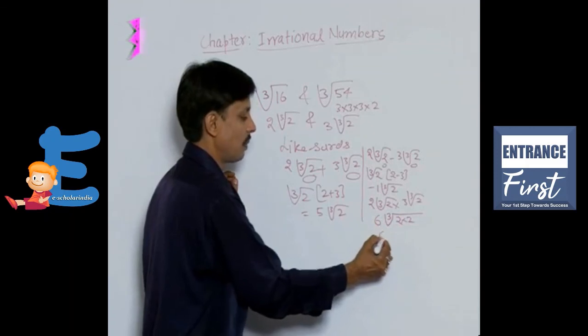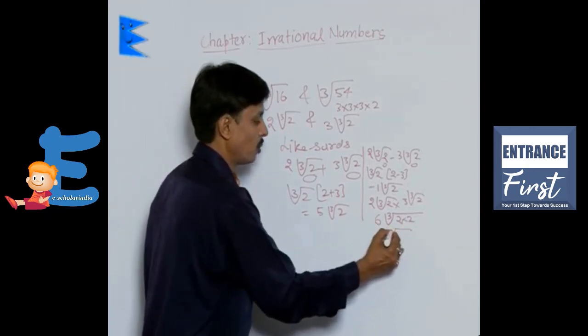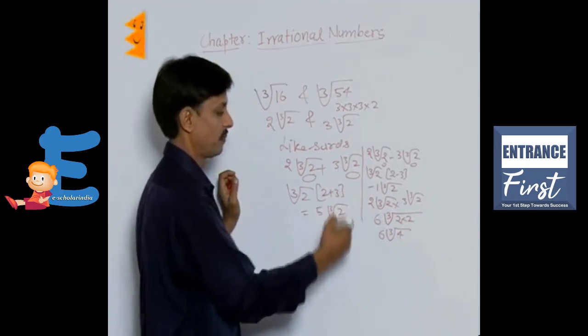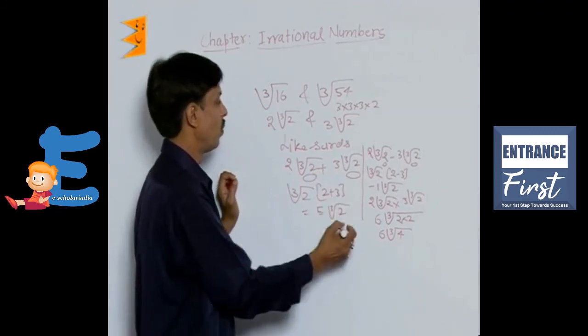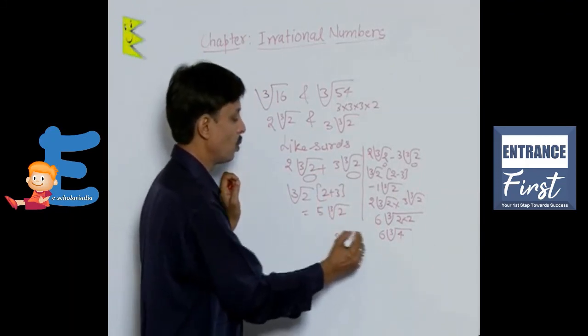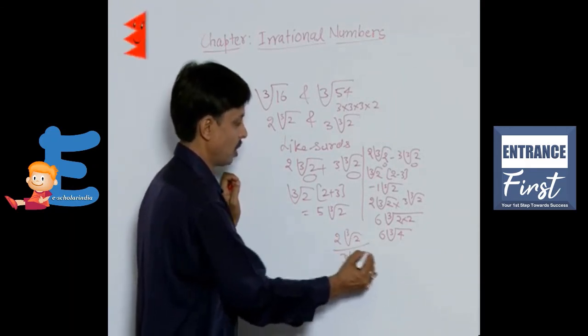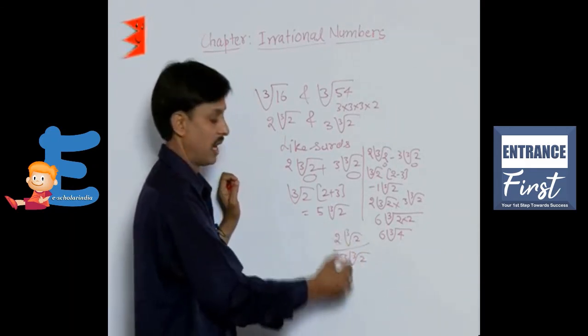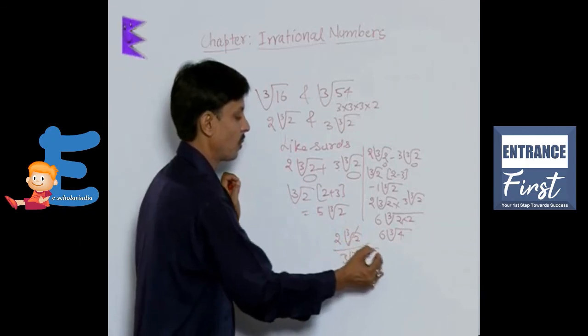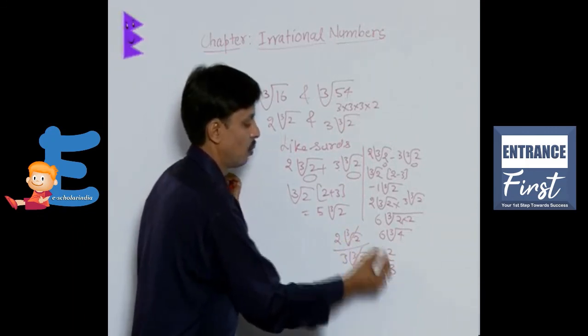So the answer comes out to be 6 cube root of 4. This is the product. In case of division, 2 cube root of 2 divided by 3 cube root of 2, the cube root of 2 cancels. The answer comes as 2 by 3.